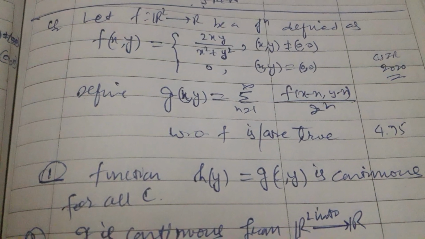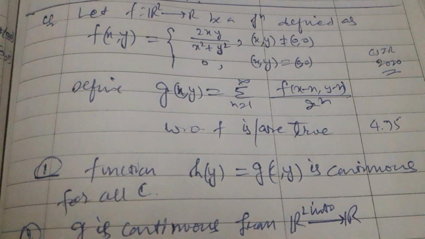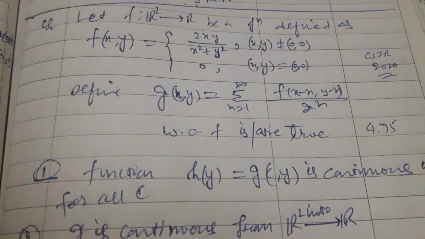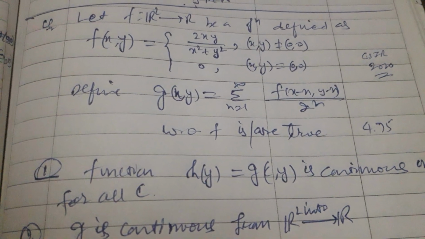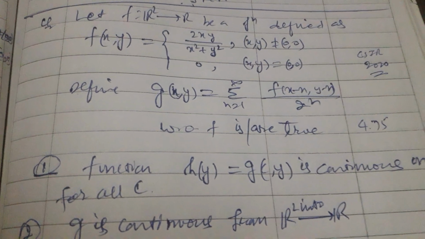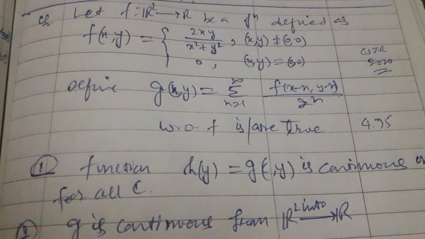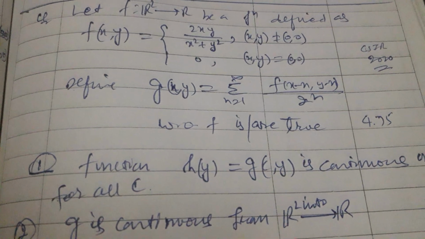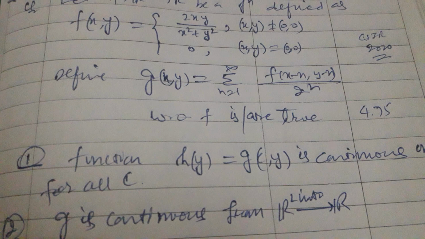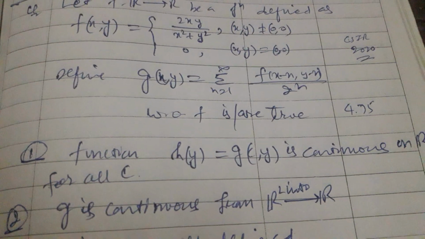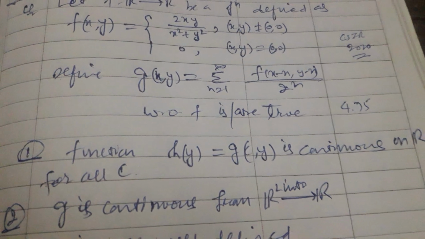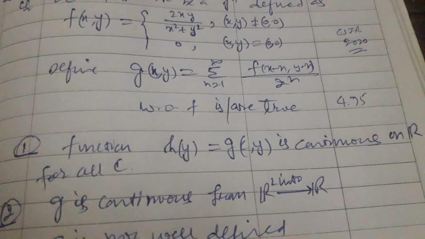The value of the function is 0 whenever x and y are both 0. If either the abscissa is 0 and the ordinate is non-zero, the value remains 0, and analogously with the ordinate as well. So define g at the pair (x, y) as a series of the functions.